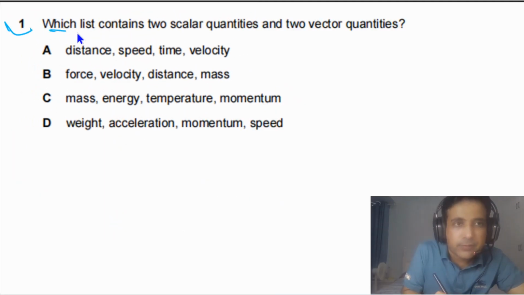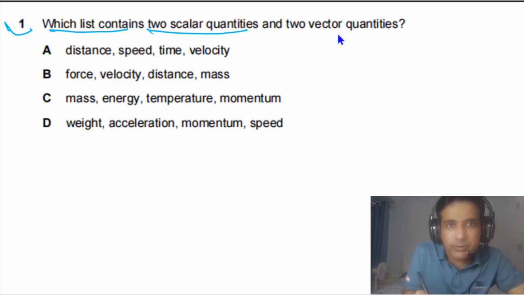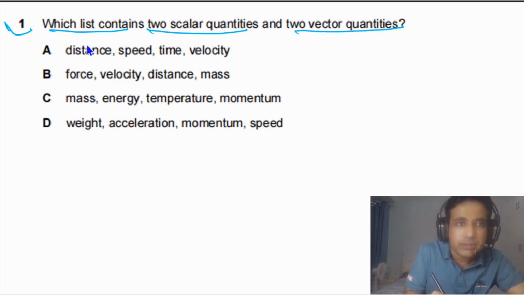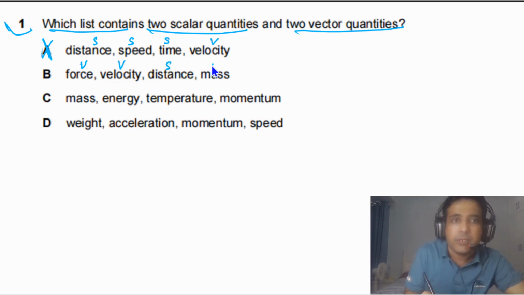Question 1 says which list contains 2 scalar quantities and 2 vector quantities. If you look at option A, distance is a scalar, so we can use s. Speed is a scalar, time is a scalar, and v is a vector. Velocity is a vector, so this is not the correct option. Force is a vector, velocity is a vector, distance is a scalar, mass is a scalar.